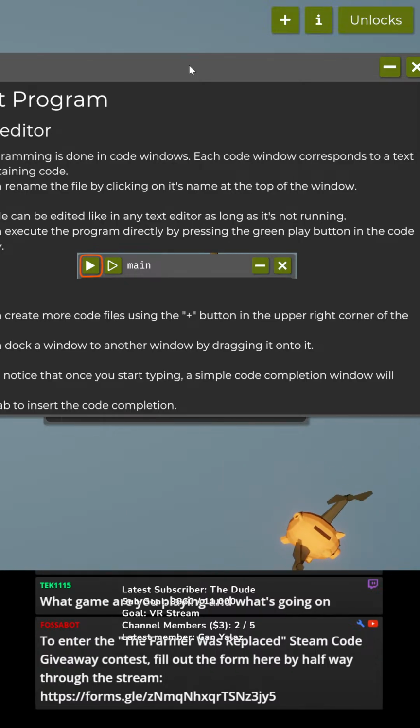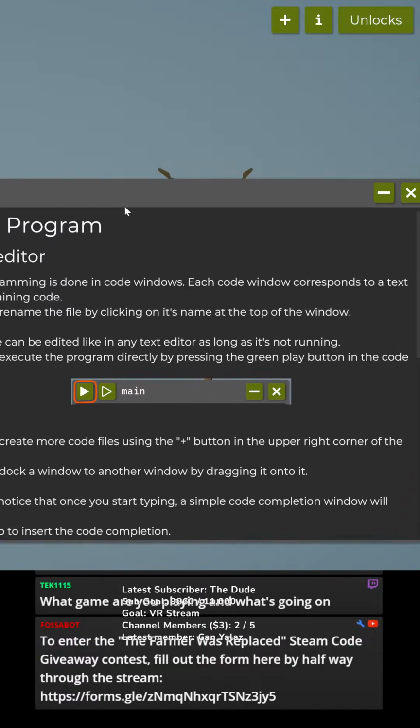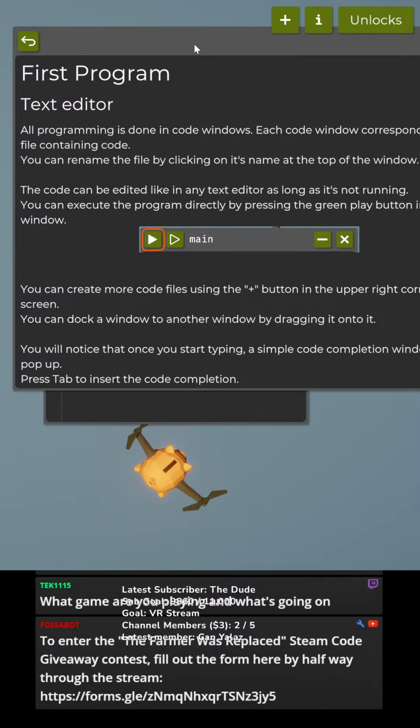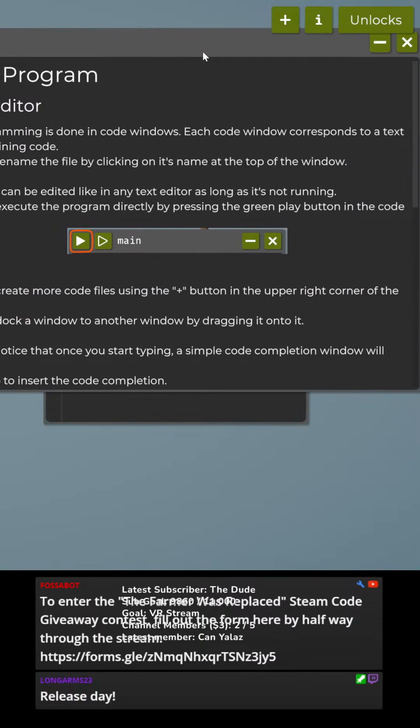This is called The Farmer Was Replaced. So we are a drone programmer, and we are replacing the farmer. Let's see here. Trying to get this to where you can see it. Okay, so the code can be edited like in any text editor, not like VI, I'm sure, as long as it's not running. You can execute the program directly by pressing the green play button in the code window.